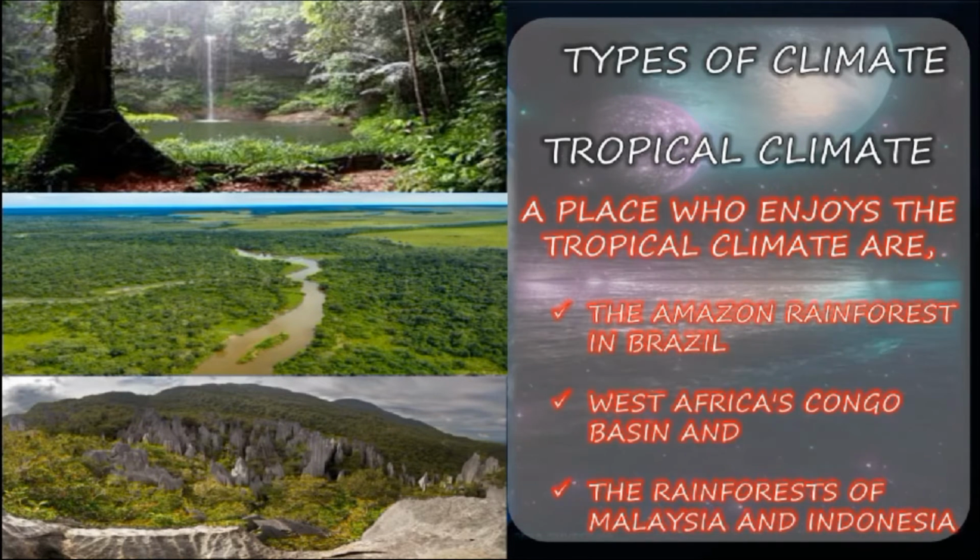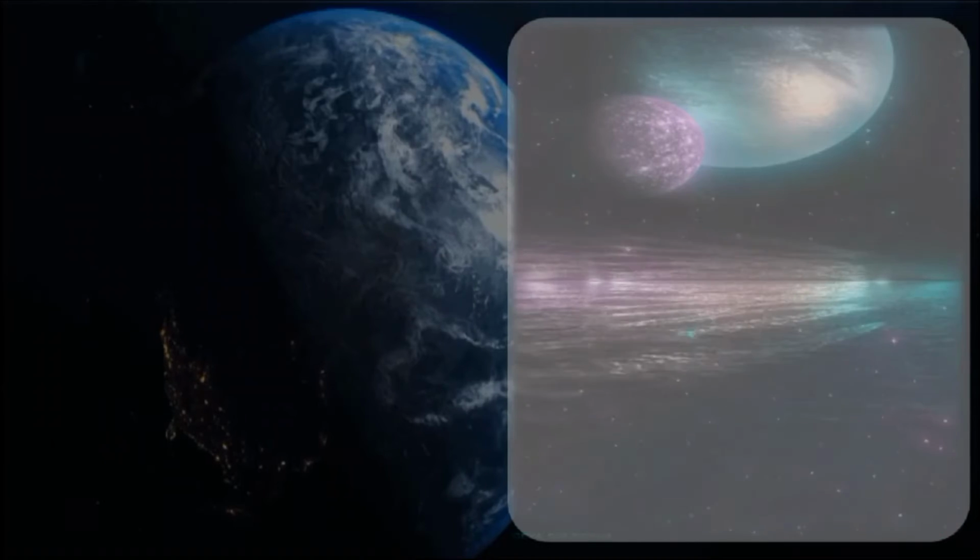So, what is the tropical climate? Tropical climate is one of the five major climate groups in the Köppen climate classification. Tropical climates are characterized by a monthly average temperature of 18 degrees Celsius or higher year round, and feature hot temperatures. The annual temperature range in the tropical climate is normally very small. So this is all about the tropical climate.